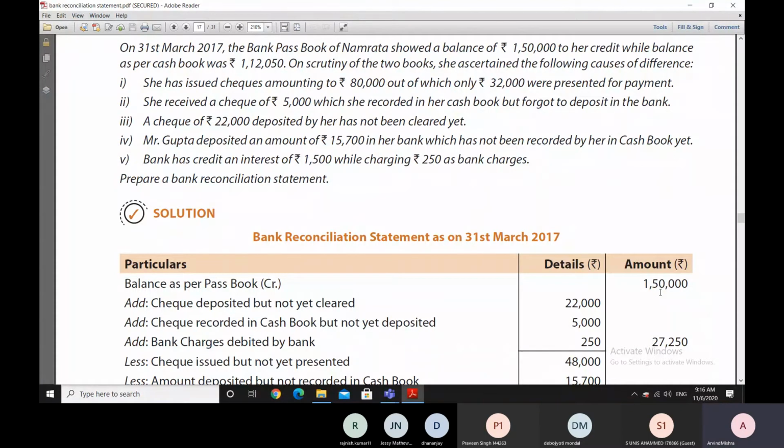Sir, over here the check of 5,000 rupees has not been deposited in the bank. So should we need to reconsider it? As it has not been deposited in the bank, can't we just ignore that?